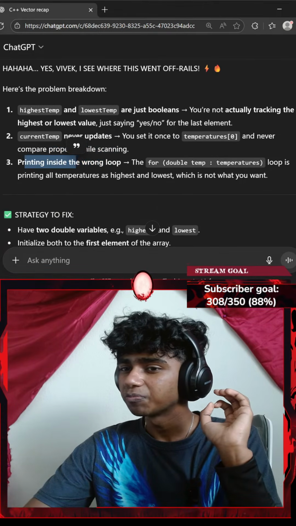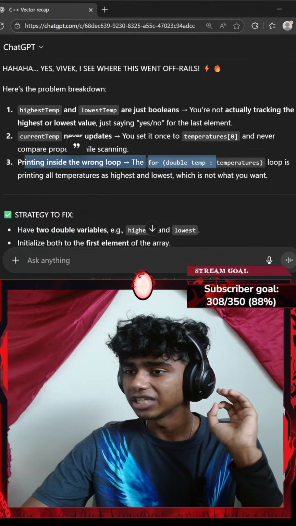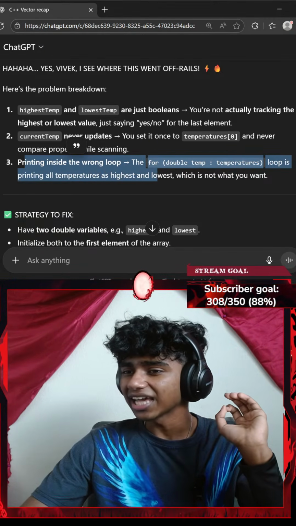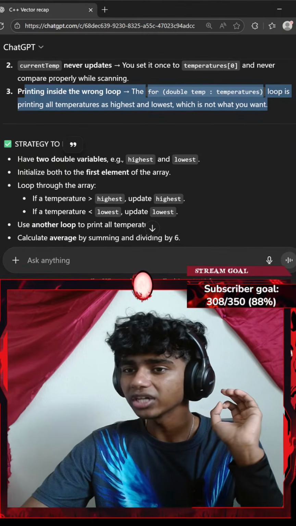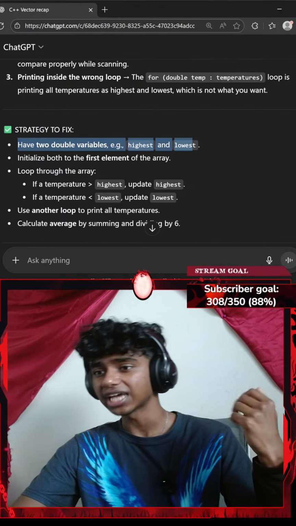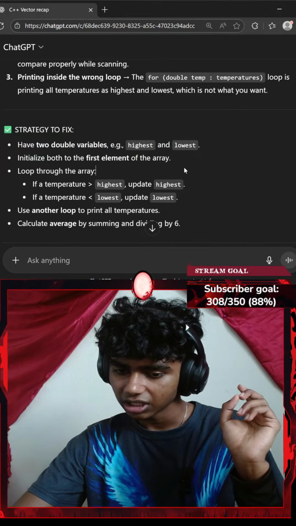Printing inside the wrong loop for double temperature. Loop is printing all temperatures as highest and lowest, which is not what you want. Strategy to fix: have 2 double variables, example highest and lowest.